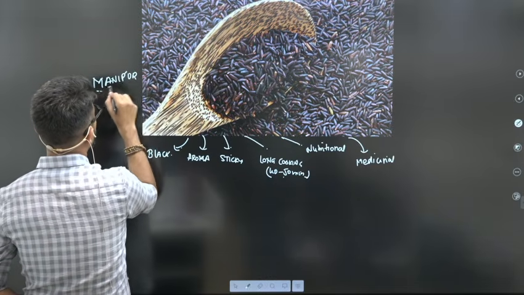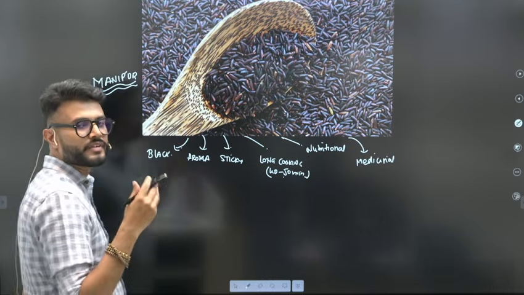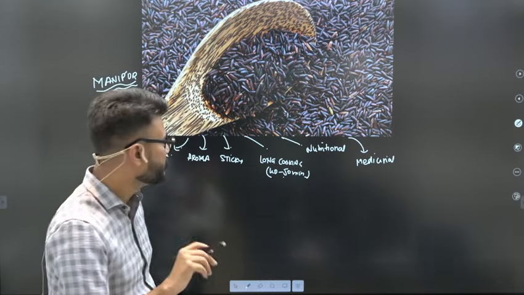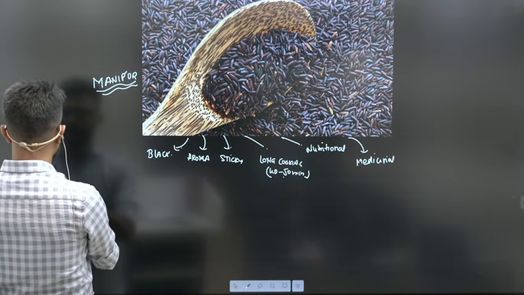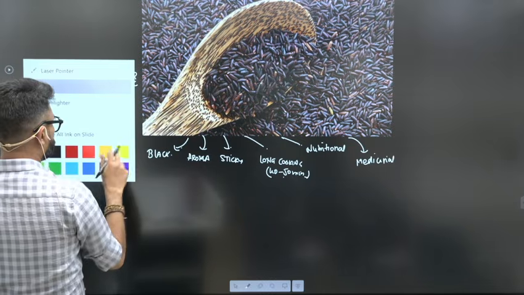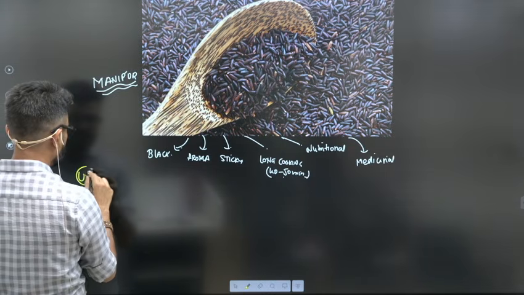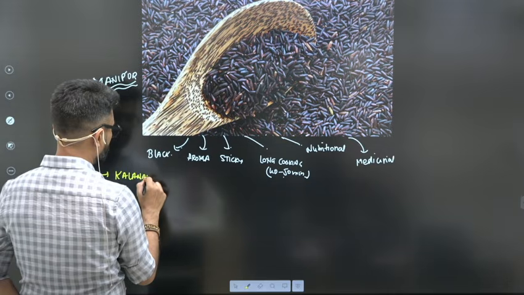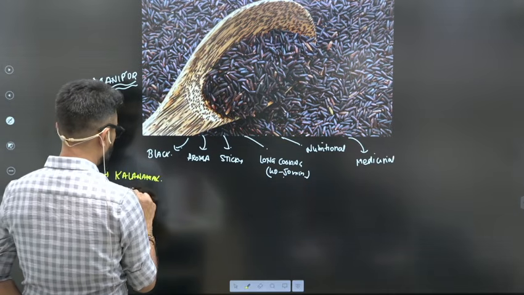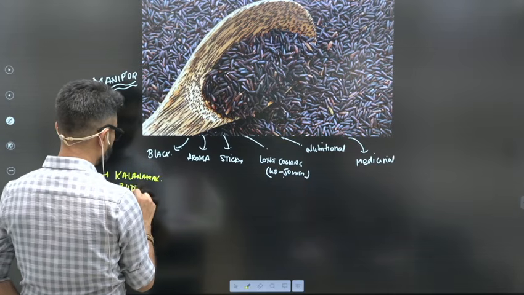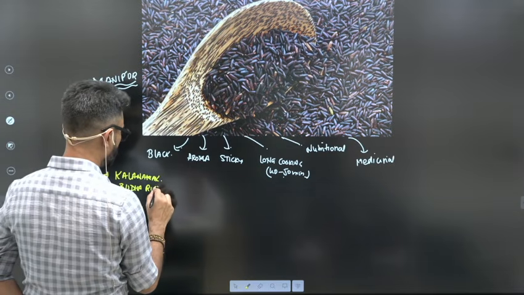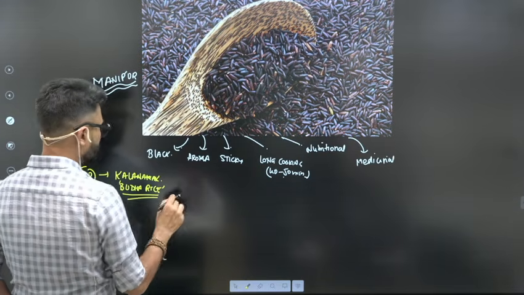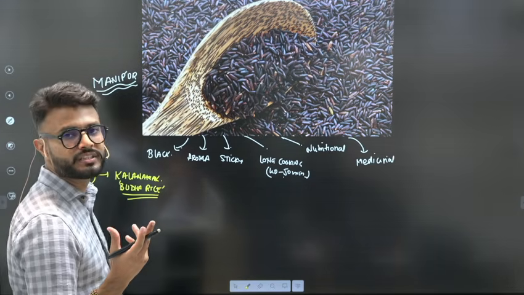Along with this, there are other states which also have some important rice varieties. For example, when you talk about Uttar Pradesh, Uttar Pradesh has an important variety, Kala Namak, and this is also known as Buddha rice. Again, an important fact, so remember this fact. This Buddha rice also has a high nutritional value.